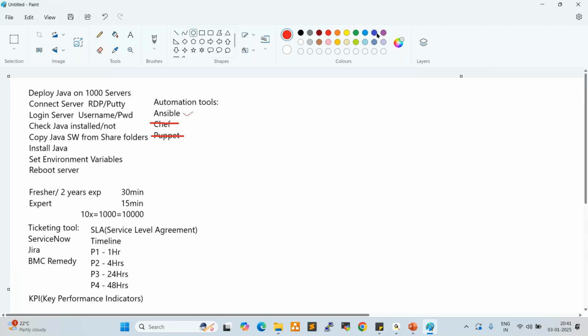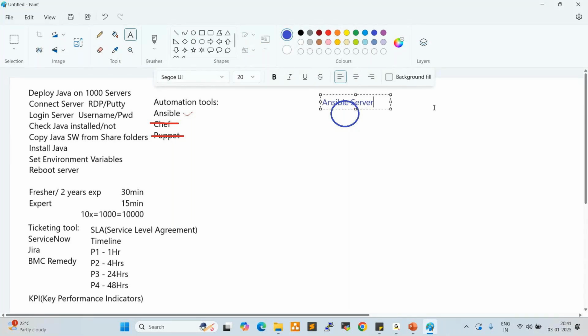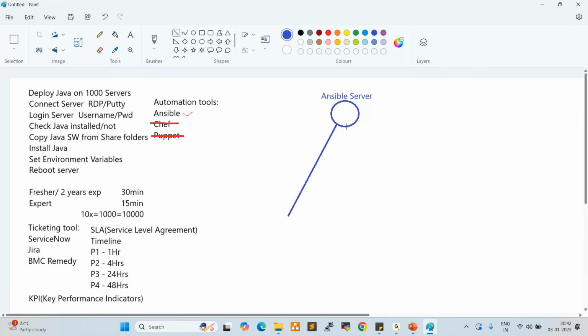So this is my Ansible server. First of all, we need to configure the Ansible server. After that, here we have 1000 servers available to deploy the Java.